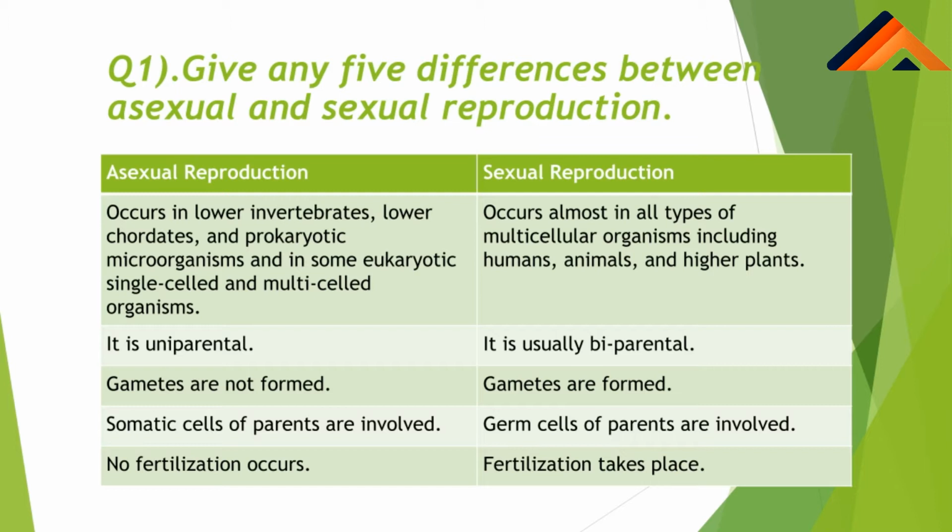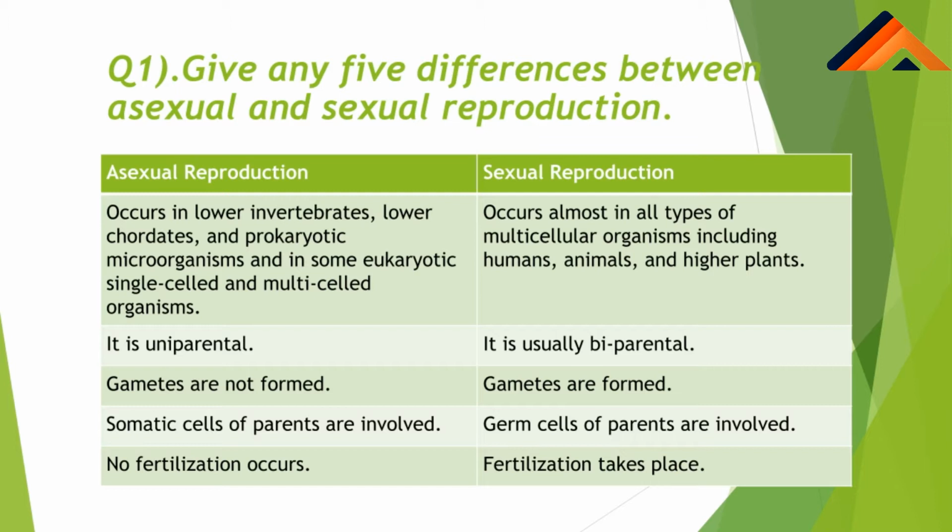Asexual reproduction is uniparental, that is it involves only one parent, and sexual reproduction is usually biparental, that is it involves two parents. Gametes are not formed in asexual reproduction. Gametes form नहीं होते हैं, but in sexual reproduction gametes are formed, that is male and female gamete.